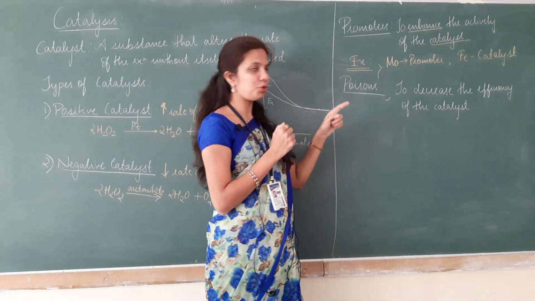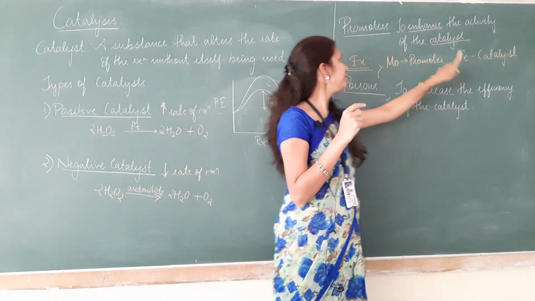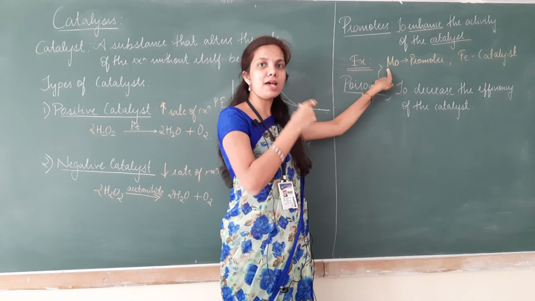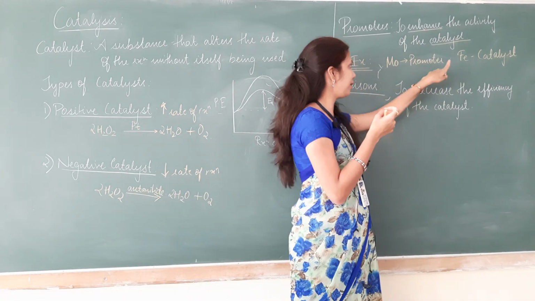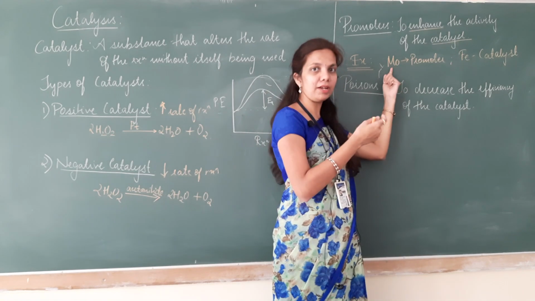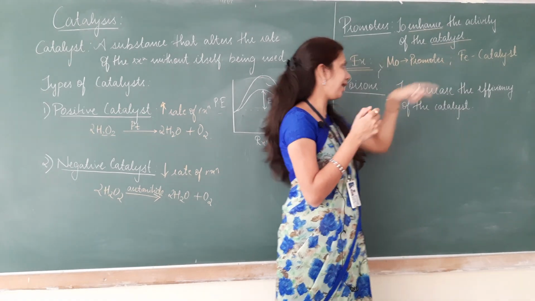So in Haber's process we make use of iron catalyst, wherein molybdenum acts as a promoter to the catalyst iron. Thereby the molybdenum increases the efficiency of the iron catalyst.